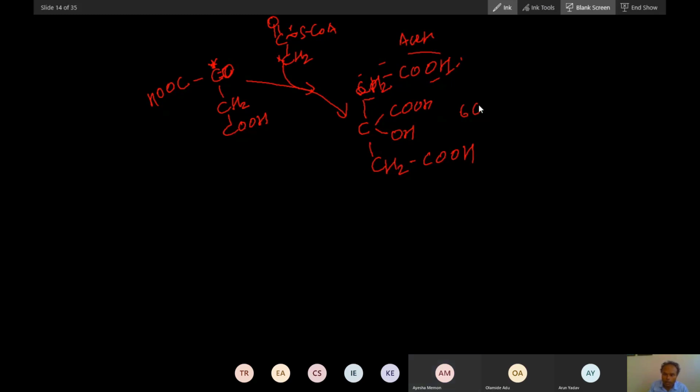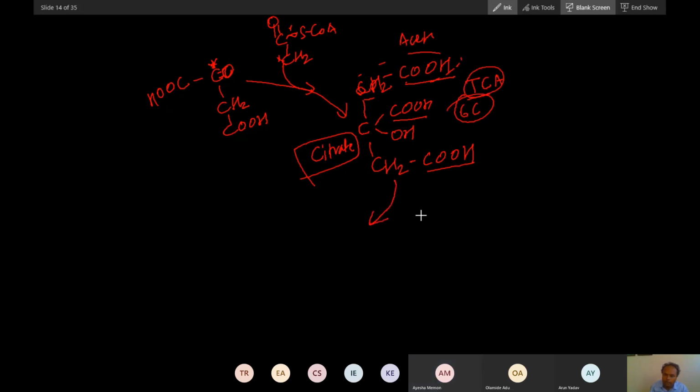This is citrate, a 6-carbon compound. That is why this is called the citric acid cycle. And because it has three carboxyl groups, this cycle is also called the tricarboxylic acid cycle, the TCA cycle. Now let's see what will happen then.